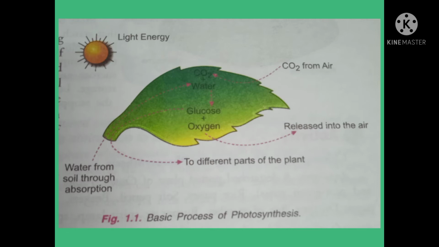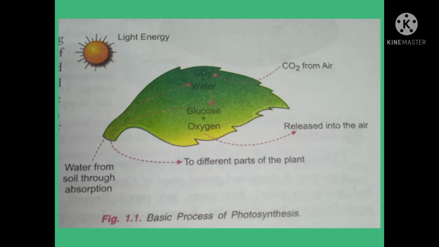Now the next requirement is water. Land plants absorb water from soil through their roots. The absorbed water is transported to photosynthetic areas through xylem. Minerals are also transported along with water. They are used in synthesis of different organic substances like sulfur in protein, phosphorus in nucleic acid, etc.